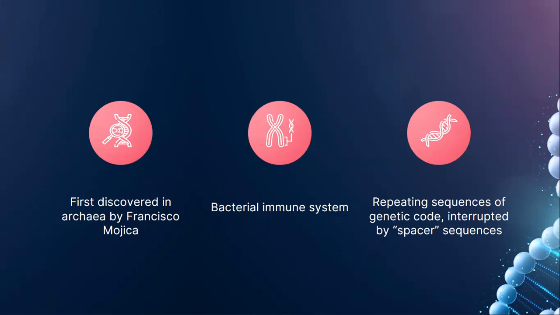If a virus infects the bacteria, it stores that memory of the viral genome. Later, if a certain virus infects that bacteria again, that genetic memory is converted into gRNA, and that allows the CRISPR system to attack the viral particle.